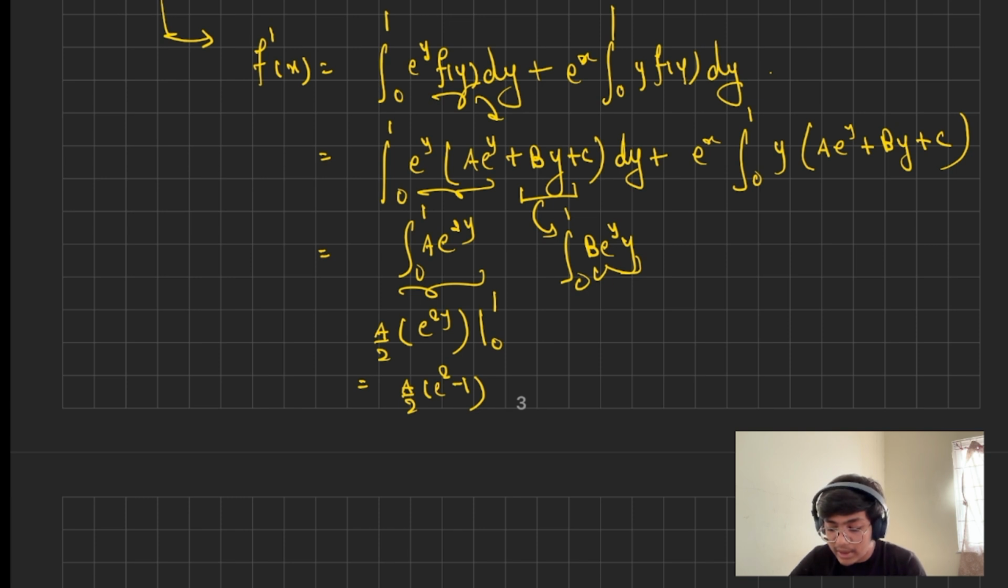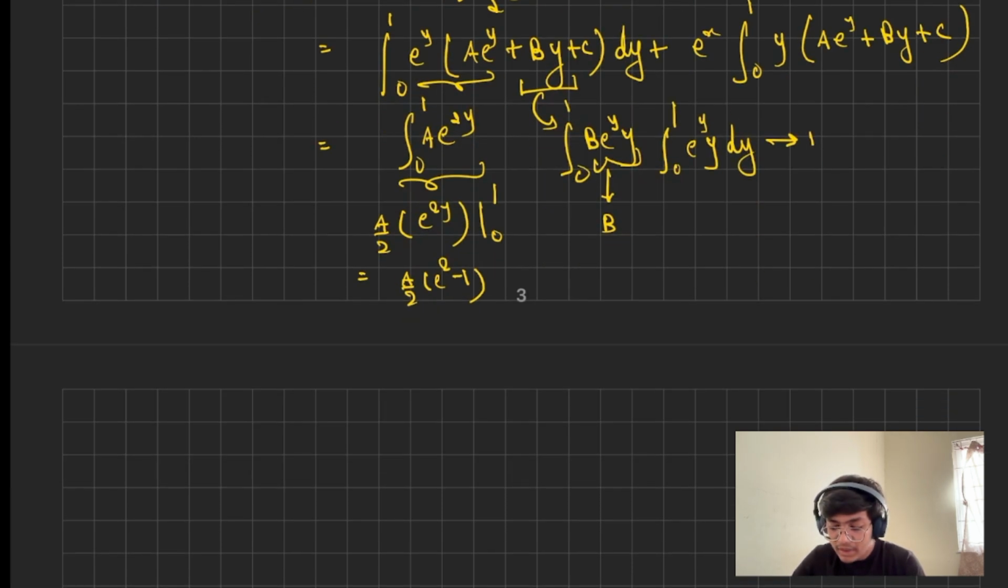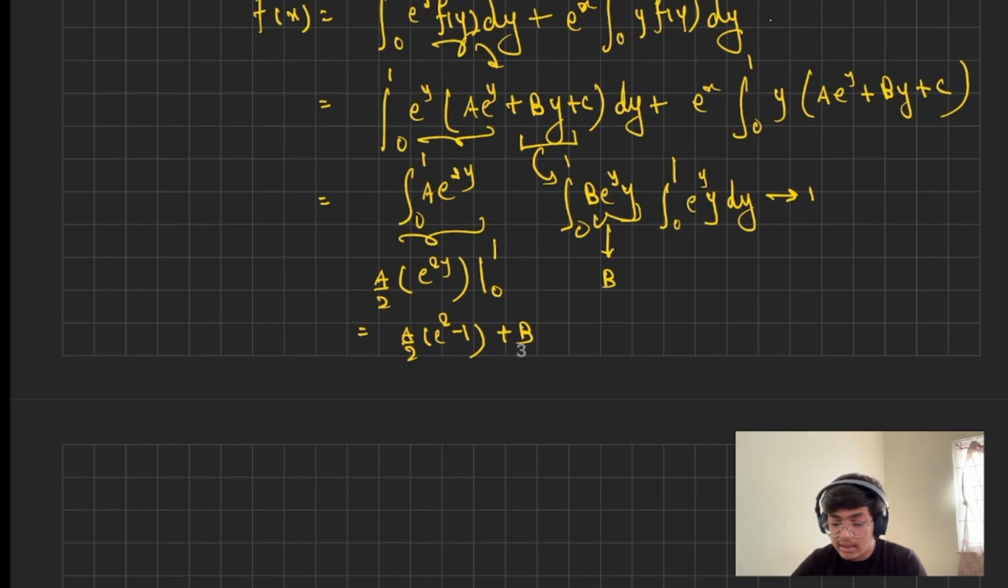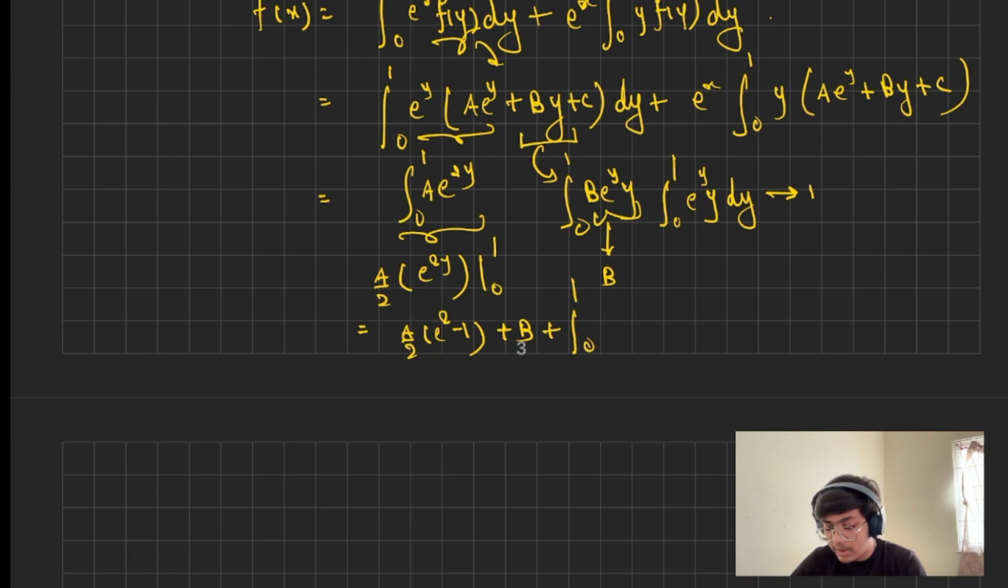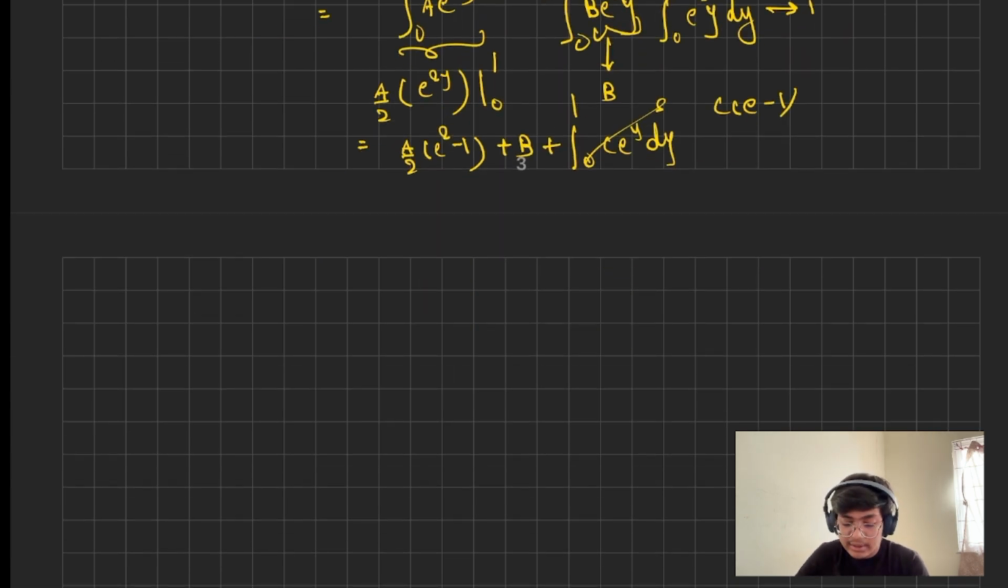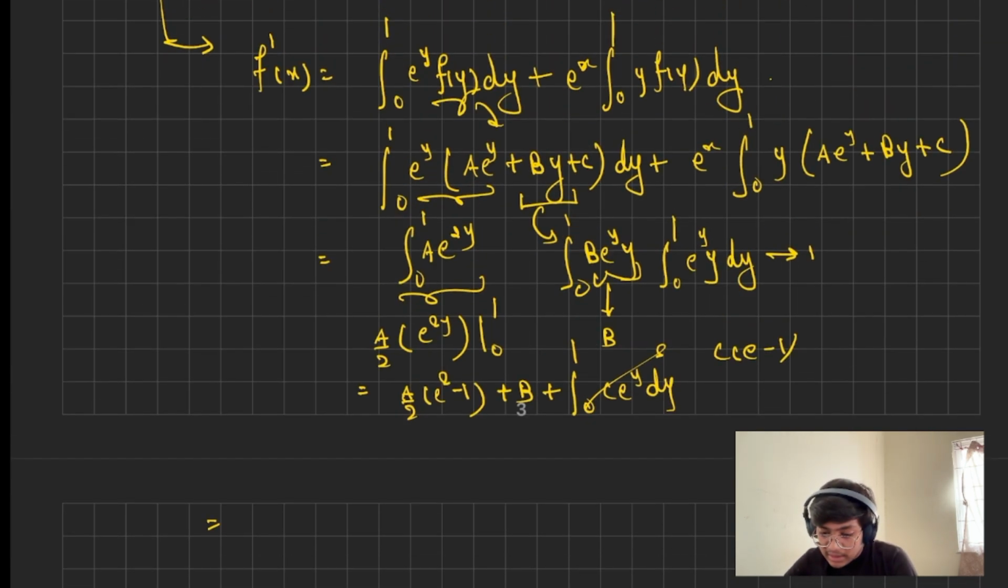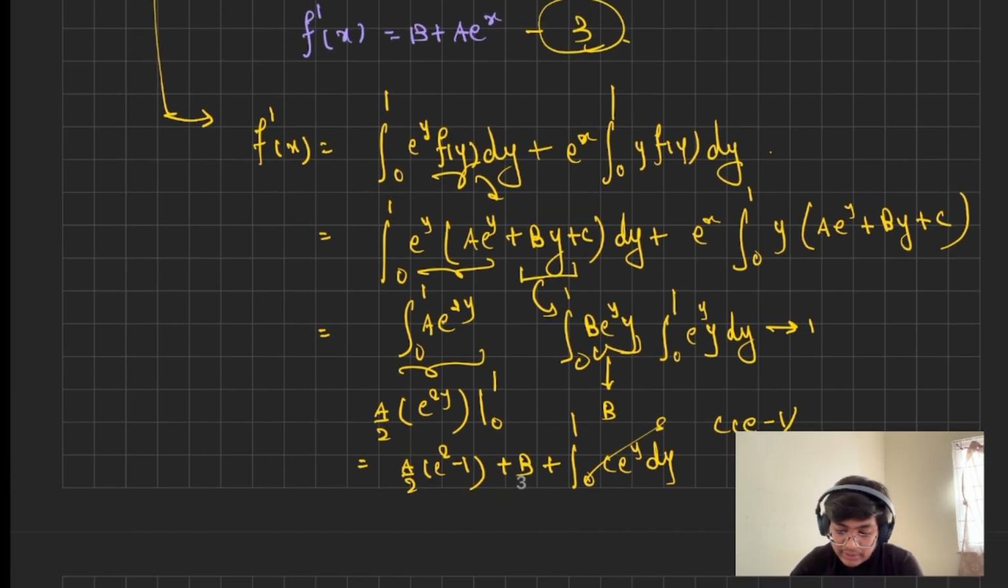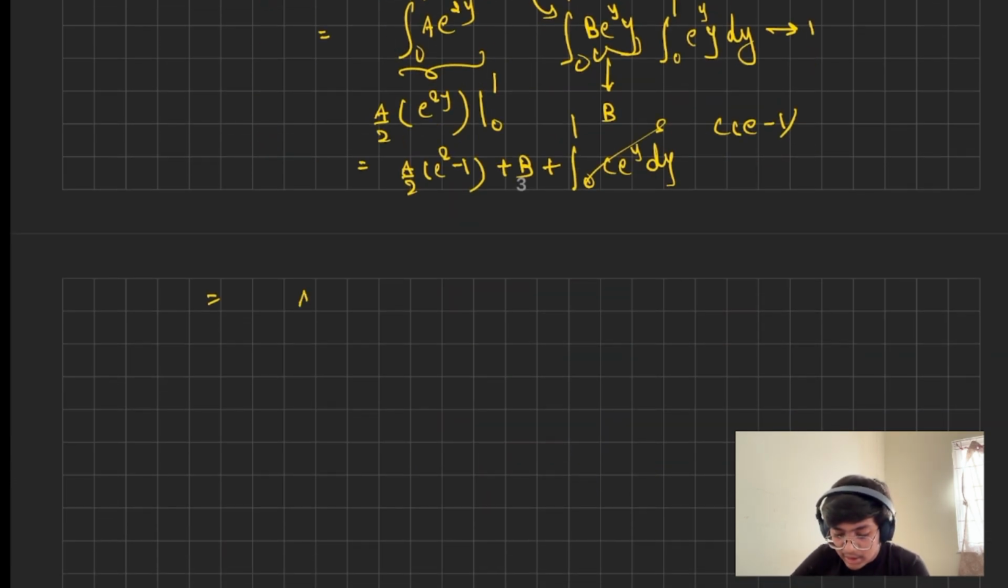So it will be nothing but b itself, because here the integral from 0 to 1 of e power y dy will give us 1 only. So this becomes plus 1 plus b, and then comes the integral from 0 to 1 of c e power y dy, and this will give us c into (e minus 1). So the first coefficient, that is the coefficient of 1, is nothing but a by 2 (e square minus 1) plus b plus c into (e minus 1).